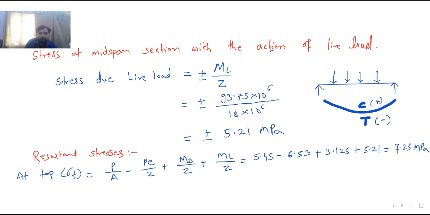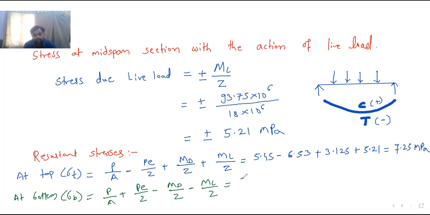Then at bottom, sigma B is equal to P by A plus P e by Z minus MD by Z minus ML by Z, which is equal to 5.45 plus 6.53 minus 3.125 minus 5.21. If you solve, you will get the answer.